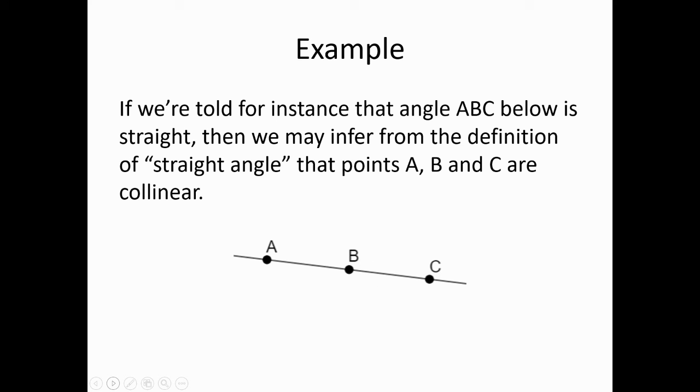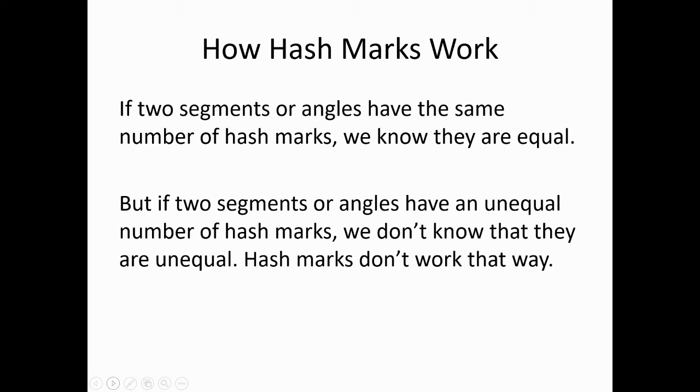So let us say, for instance, in this diagram that goes from A to B to C, that we are told that we have a straight angle, the straight angle ABC. Do all 3 points A, B, and C lie on a line then? Well, yes, we may infer that they do from the definition of straight angle.